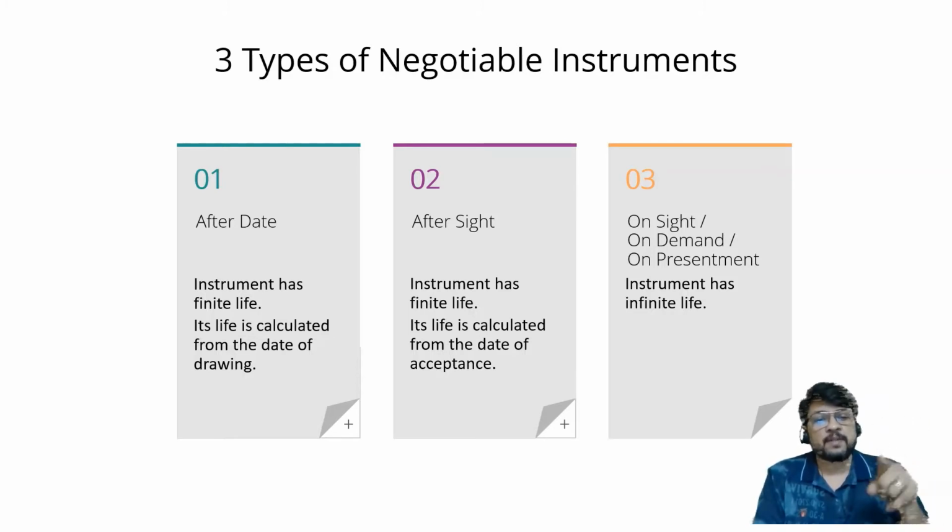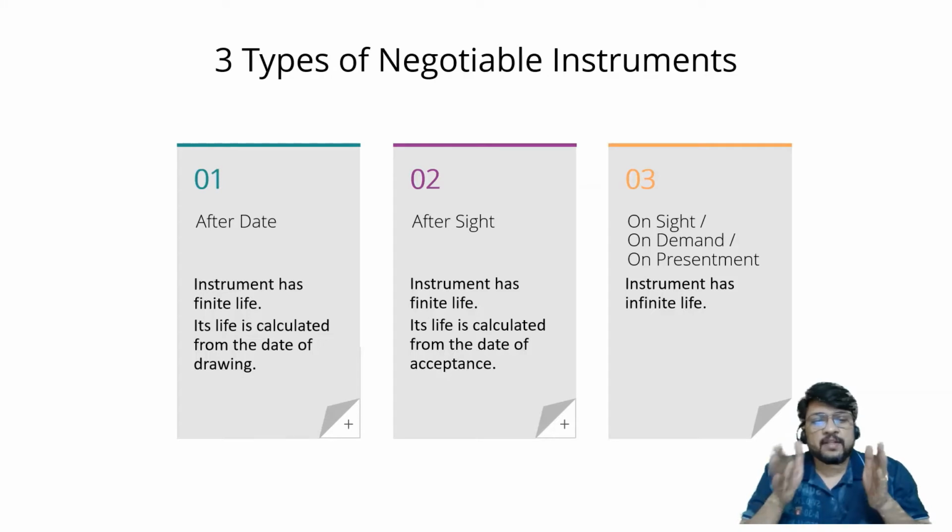On the day on which it is presented to the drawee, it will end its life and it will have to be honored. Then the piece of paper is useless thereafter, because it will be converted into money and it will be gone. But the first two types, that is after date or after sight, are having a finite life. So they are created on a particular day and they are going to mature on a particular day. After that day, they do not have any value. After that day, they cannot be transferred to each other. After that day, they cannot be used for the purpose of negotiation. They cannot be used for the purpose of settlement of transaction. Till that time, they can be given multiple number of times to each other, just like currency note.